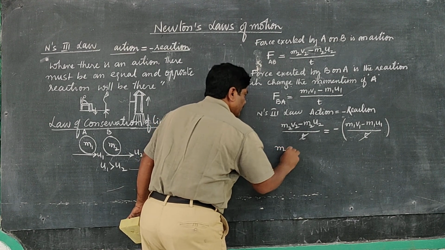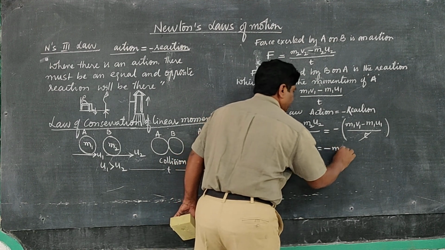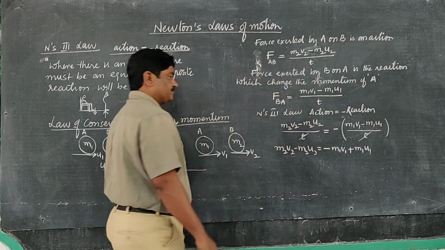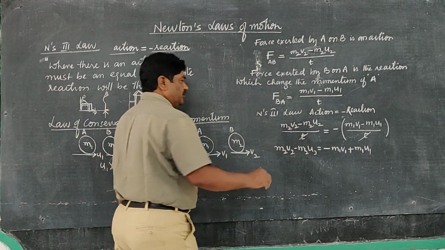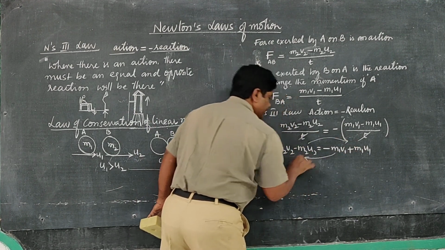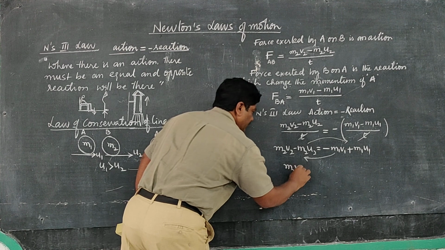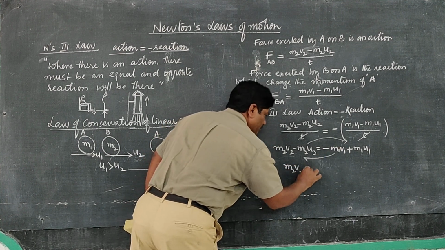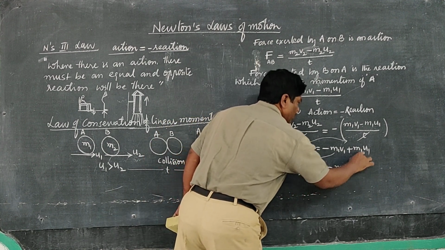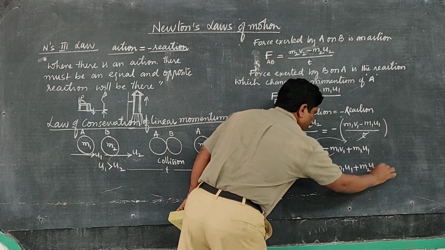Then remaining m2 v2 minus m2 u2 is equal to minus m1 v1 plus m1 u1. You can change this minus to that side and this minus to this side. So m2 v2, this minus comes to this side, plus m1 v1 is equal to m1 u1 already there, and this minus goes to that side, that is plus m2 u2.